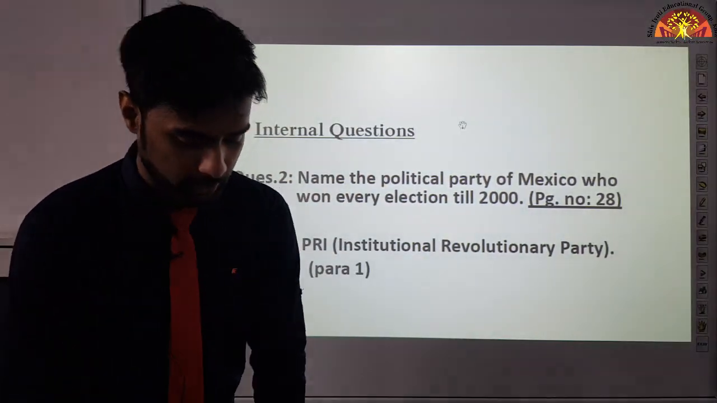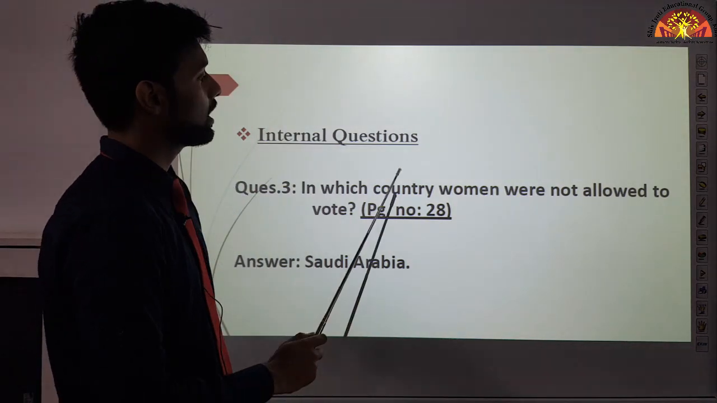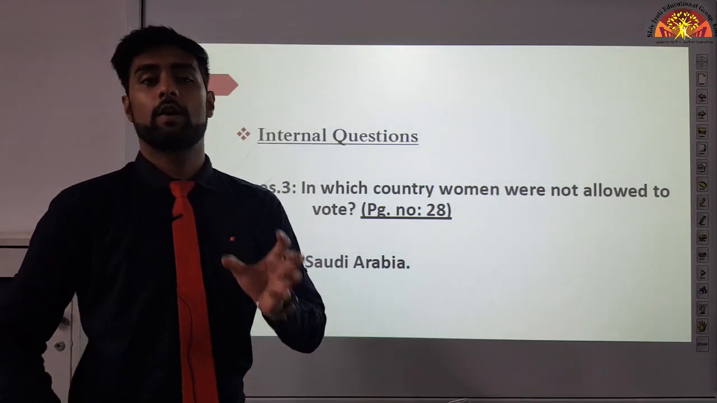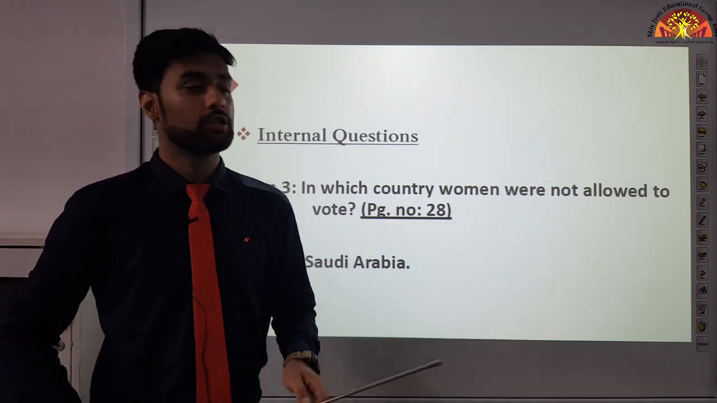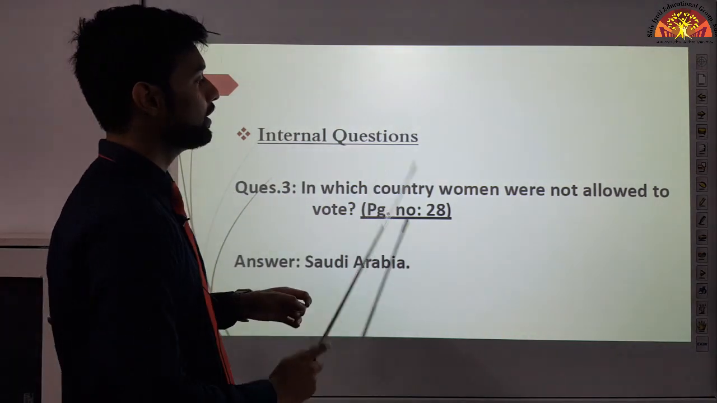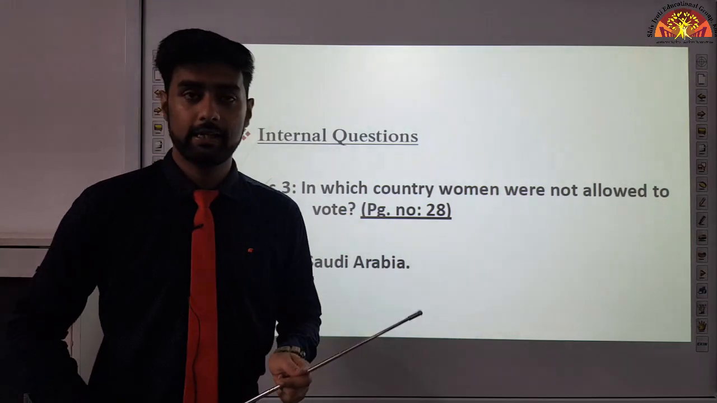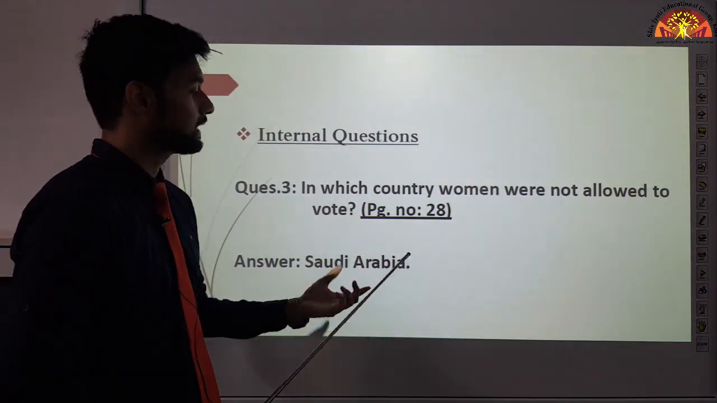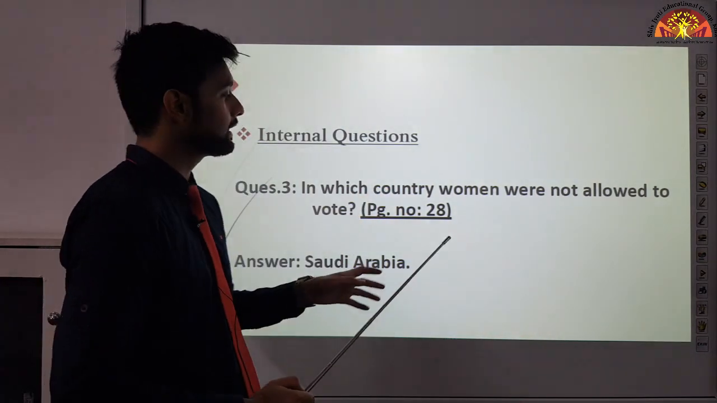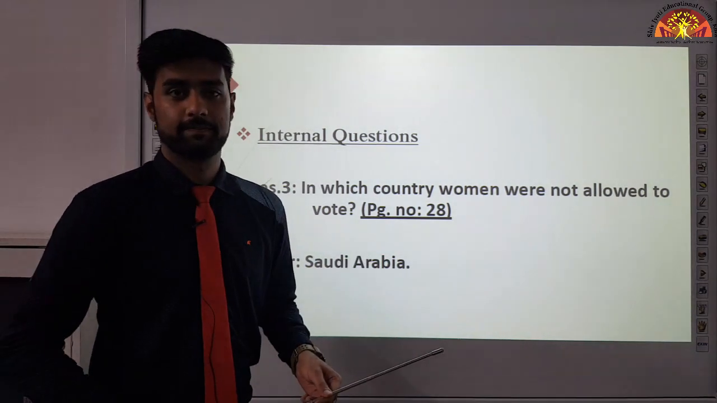Now, on same page number 28 only, write the third question, which is, in which country women were not allowed to vote? In this chapter, we learnt about a country, Saudi Arabia, right? So it's asking that which country that we have studied about in this chapter, which country women were not allowed to vote. Write this question on page number 28. You can simply write the answer, Saudi Arabia. There were other countries as well where women were not allowed to vote, but in this chapter, we studied about Saudi Arabia. That is why we are covering this as an answer. Okay?